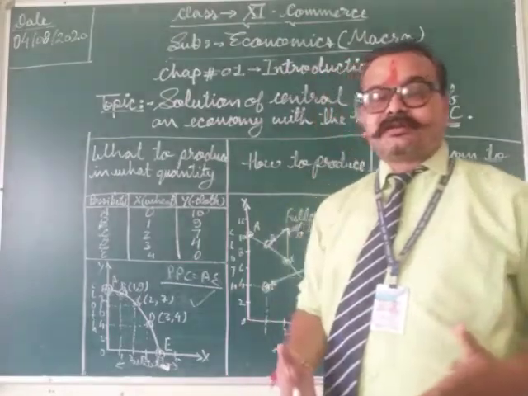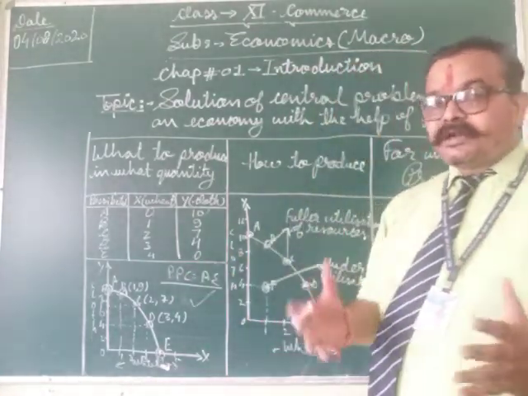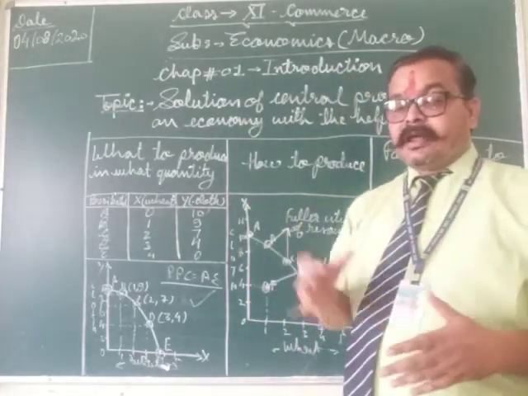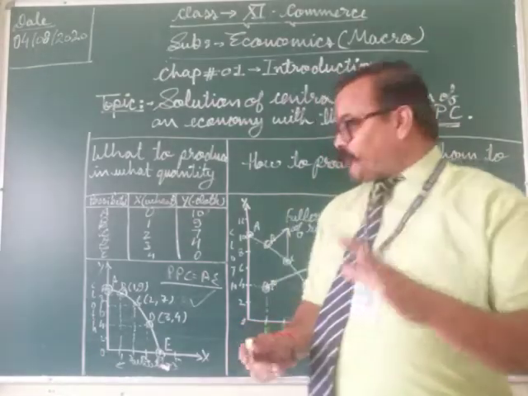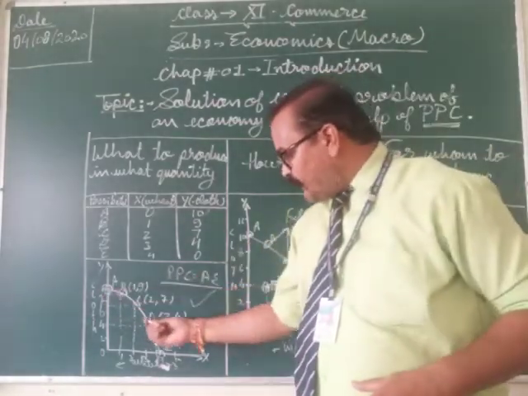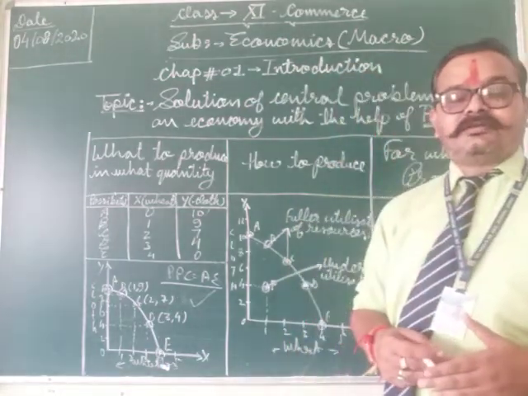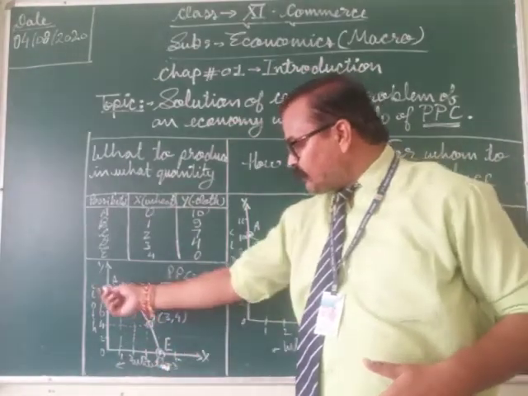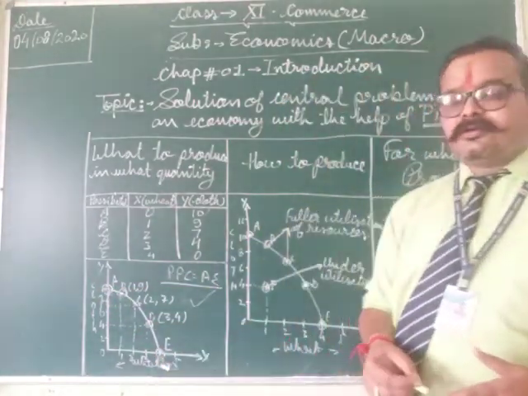So students, the problem of what and how much to produce is the problem of choosing between these available production combinations between A and E.